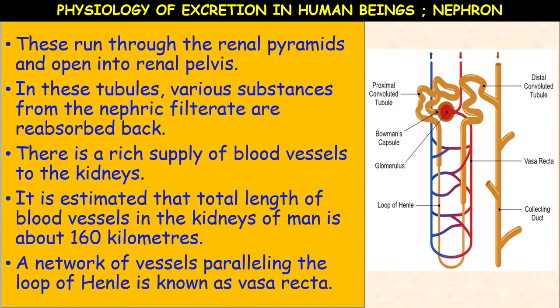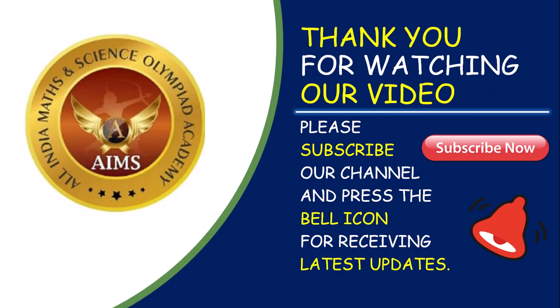A network of vessels paralleling the loop of Henle is known as vasa recta. See here, the filtration and everything is completed. These are the blood vessels, the network running parallel to the loop of Henle, which is U shaped. So they are called vasa recta. Okay, children, hope you understood.